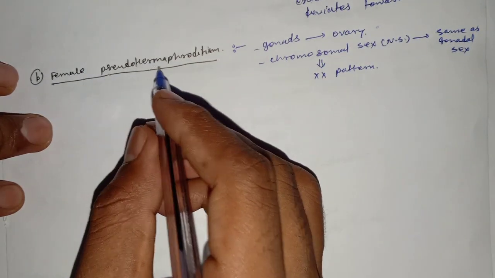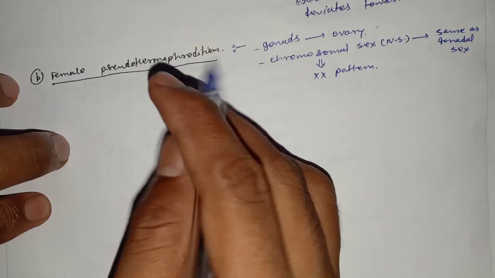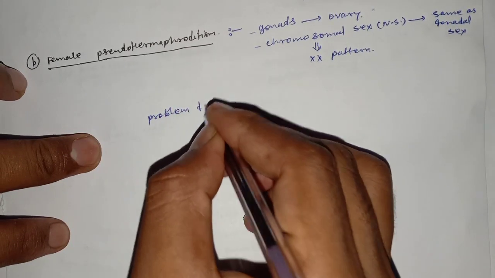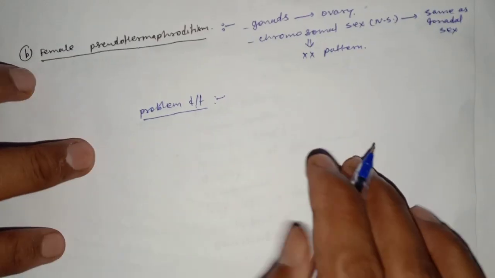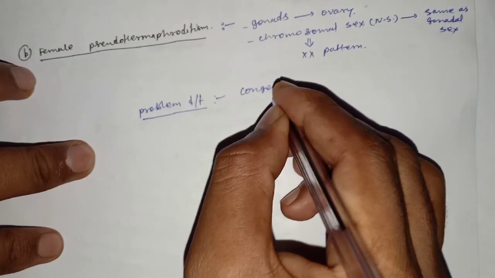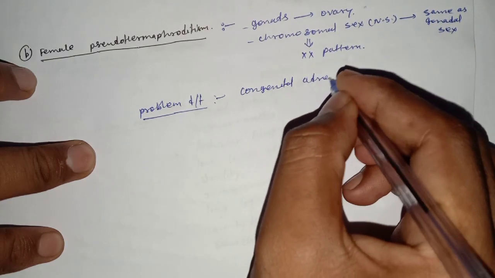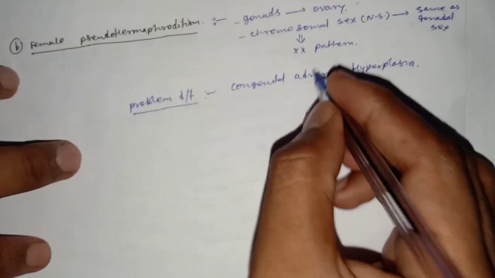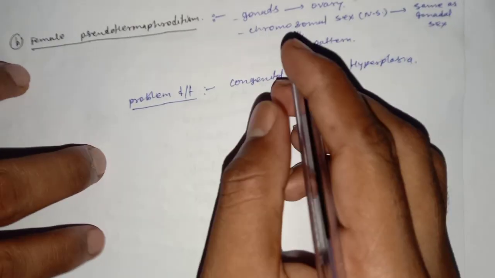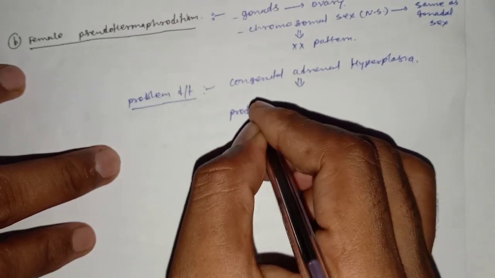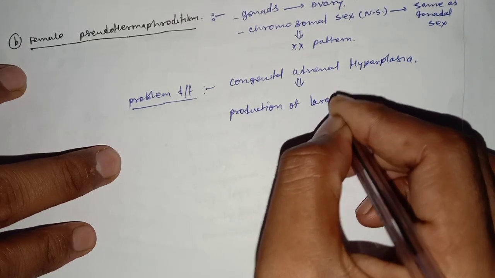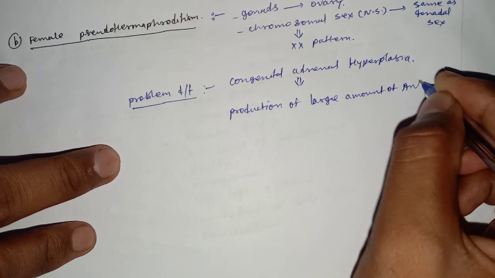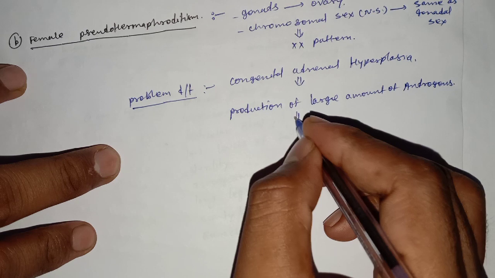And female pseudohermaphroditism is caused by congenital adrenal hyperplasia, which leads to production of a large amount of androgens.